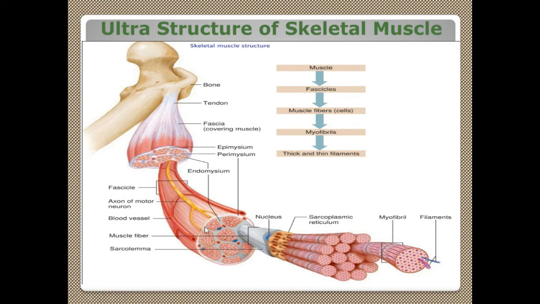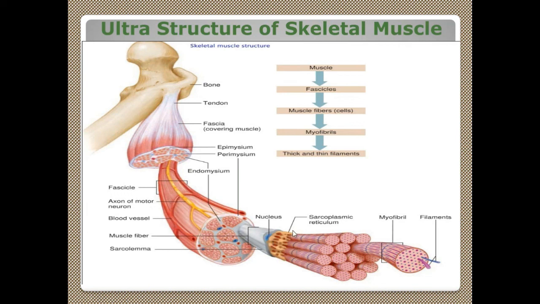You take one fascicle out of this muscle bundle, and inside that you have the axon of a motor neuron coming here. Motor neuron axon. Blood vessel is there, this red color one. This is muscle fiber. From inside this fascicle you take one muscle fiber, and this is the sarcolemma, the plasma membrane of this muscle fiber. That is called sarcolemma. And this is the nucleus in the sarcolemma.